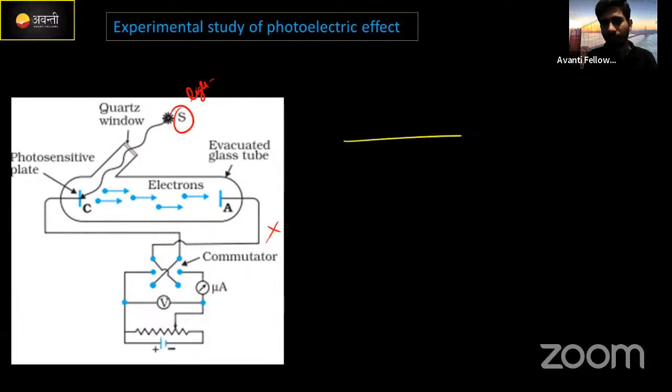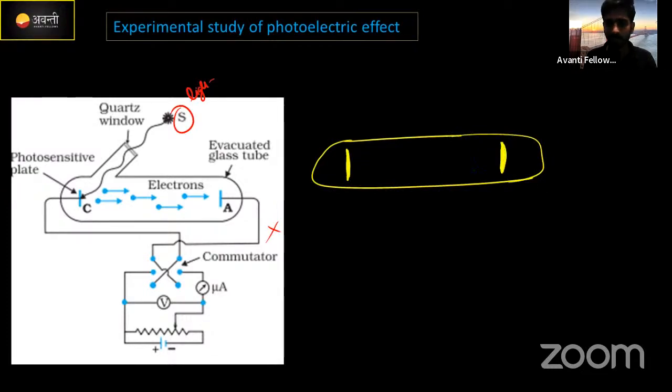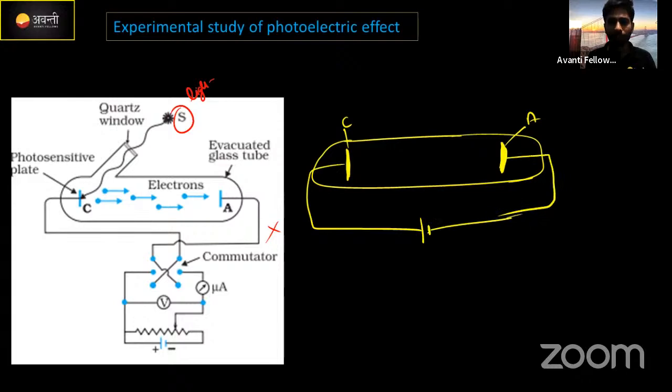Same thing. This is a vacuum tube. This is the metal plate. Two metal plates. This is the cathode. This is the anode. Now I'm going to connect these two with a battery, negative and positive. Same thing, and then here is the light. Which light is this? Don't say orange light. This is a yellow color light.